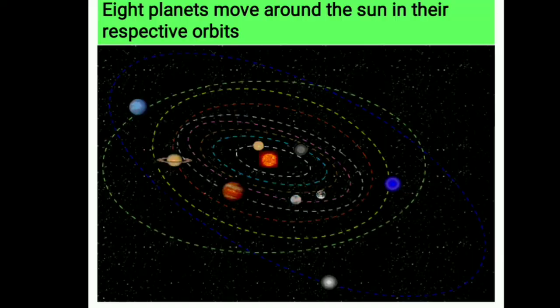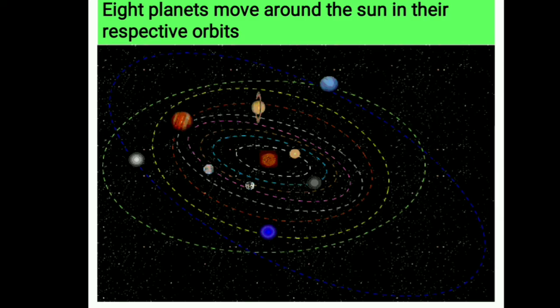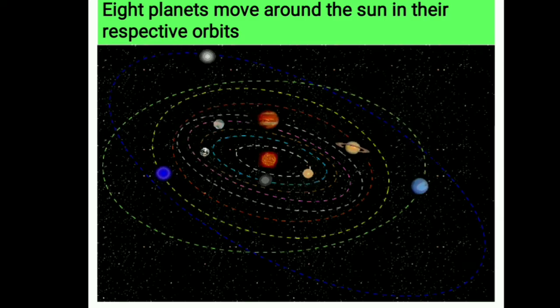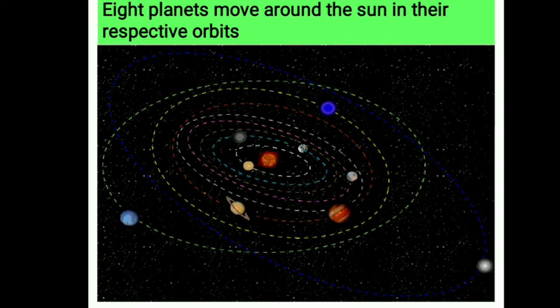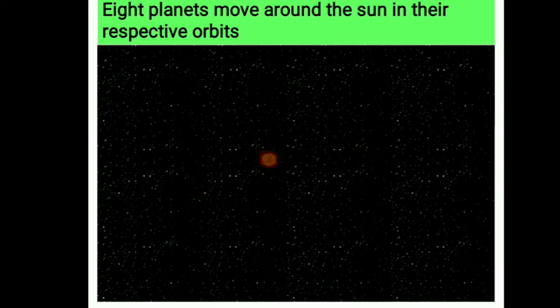And next, the 8 planets are moving around the sun in their respective orbits. And what about the planets? These are the 8 planets.